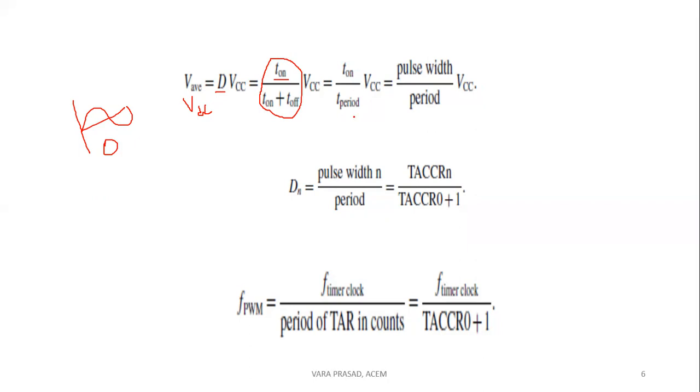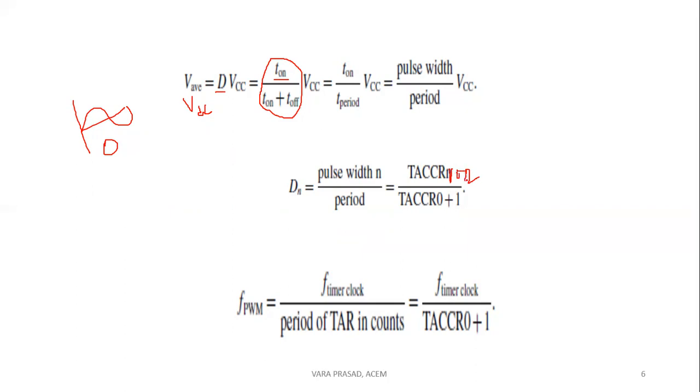So it is T on by T period, into VCC. T on means the pulse width. T period means the total time period, into VCC. Similarly, the duty cycle of an nth period we also calculate with this TACCR register 1 or 2. You can use any one, either 1 or 2.